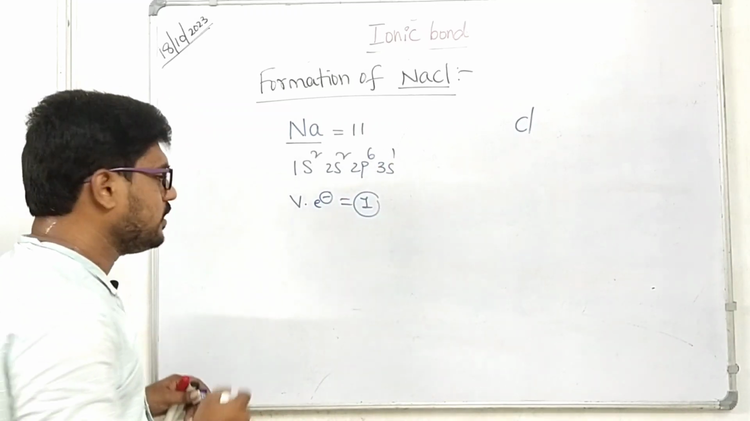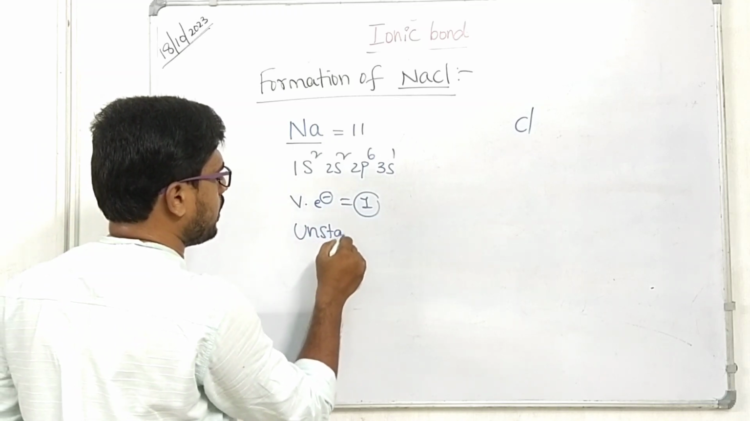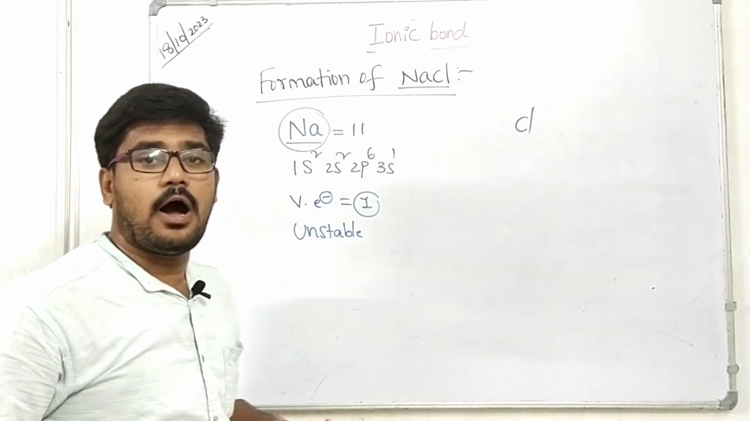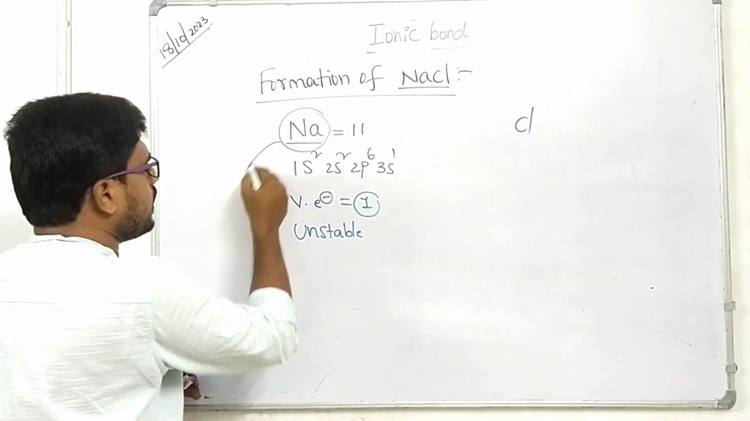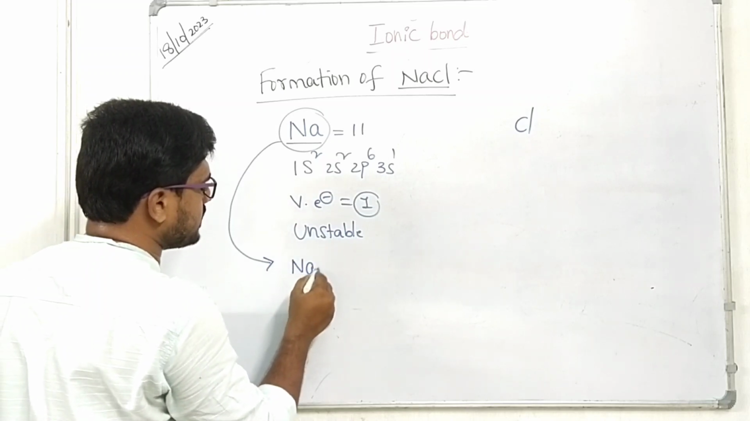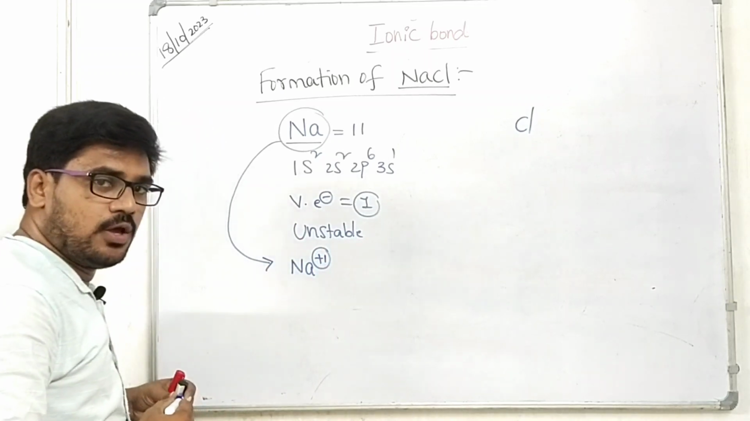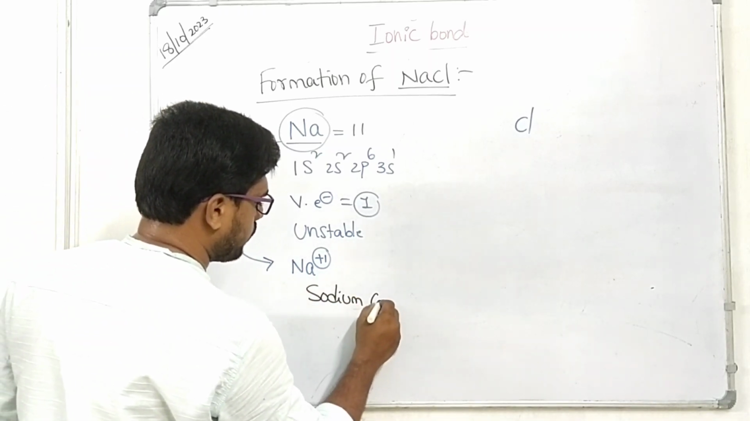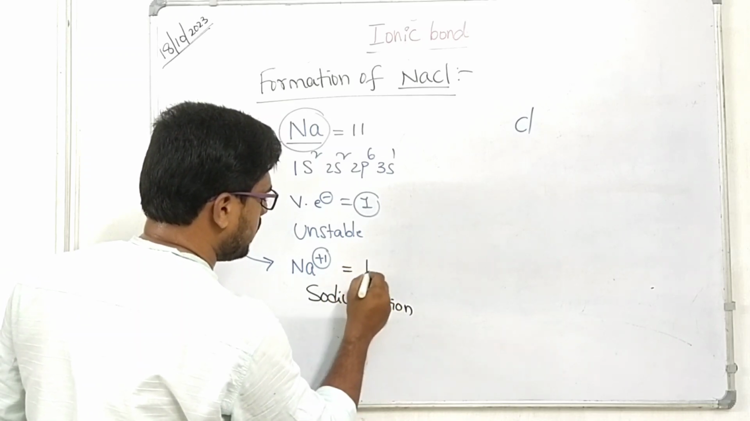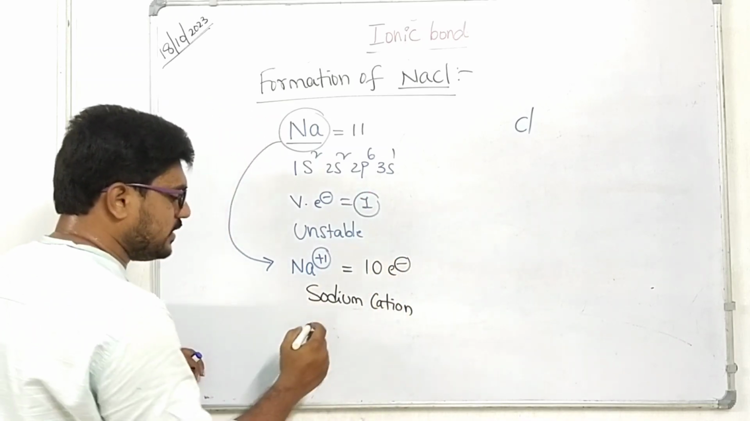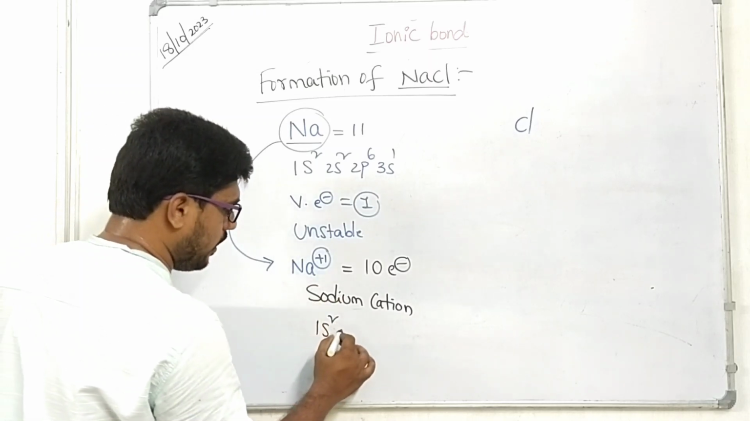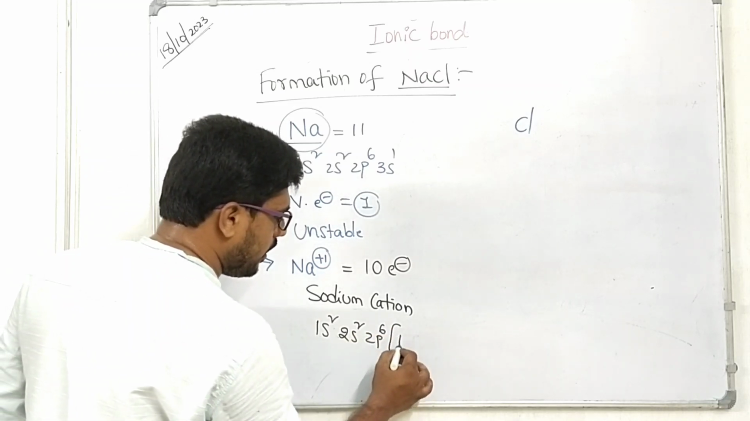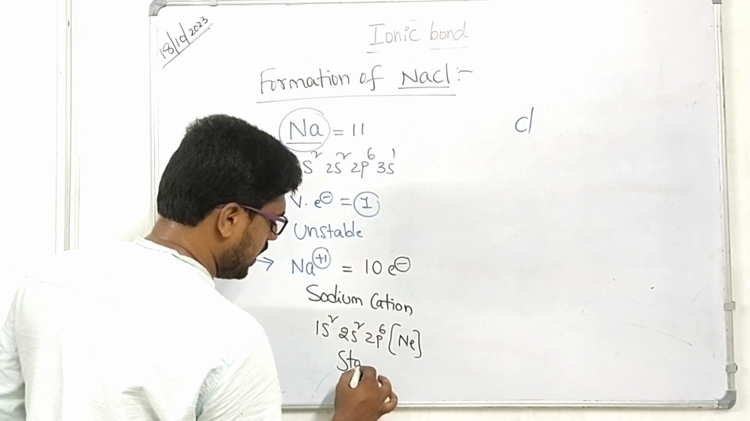Is it stable or unstable? This is completely unstable because the sodium atom doesn't follow the octet rule, right? So that's why the sodium atom becomes Na+, which means a sodium cation. It is called the sodium cation. How many electrons are in Na+? That is only 10 electrons. What is the electronic configuration of Na+? 1s2, 2s2, 2p6. This is equal to the neon electronic configuration. That means it is stable.